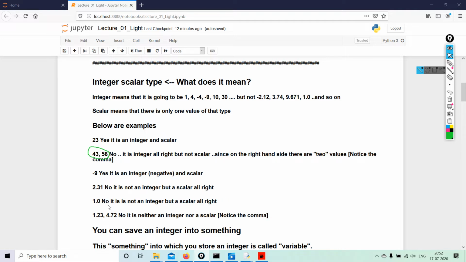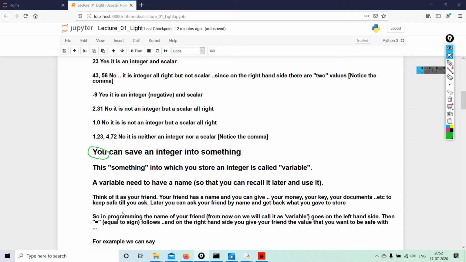Because we have a different data type for that, which we are going to learn about. 1.23, 4.72, no, it is neither an integer nor a scalar. It does not fit the definition of an integer, nor is it a scalar, because scalar means the value of one particular type. Again, I am emphasizing this.